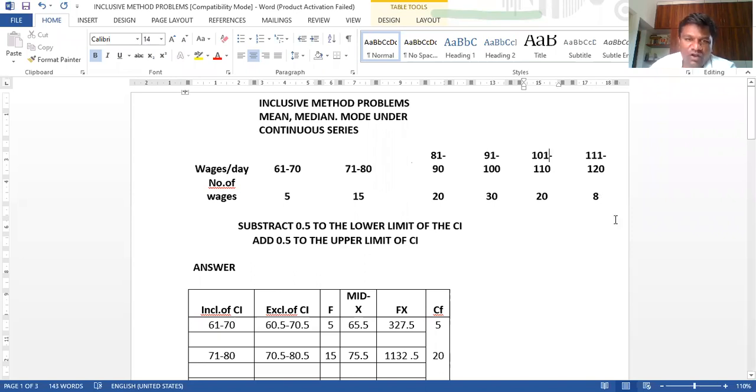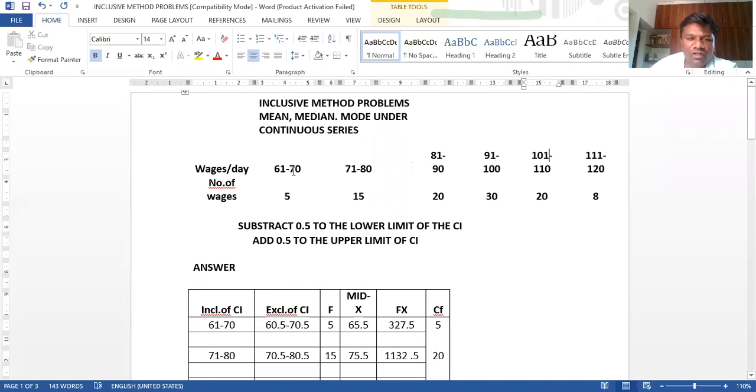Just think about it, guys. We have to find the mean, median, mode under the continuous series only. But the very important thing is, have they given a proper order in the class interval? Absolutely, they have not, because this is the inclusive method of class interval that we have to convert into the exclusive.